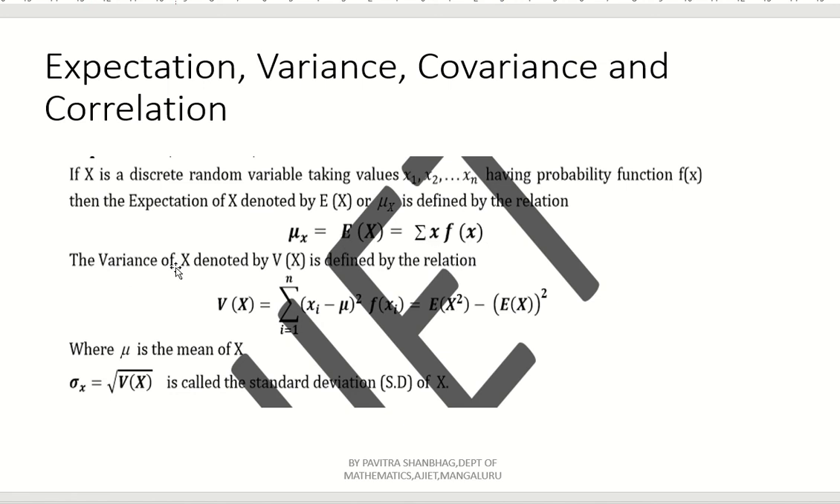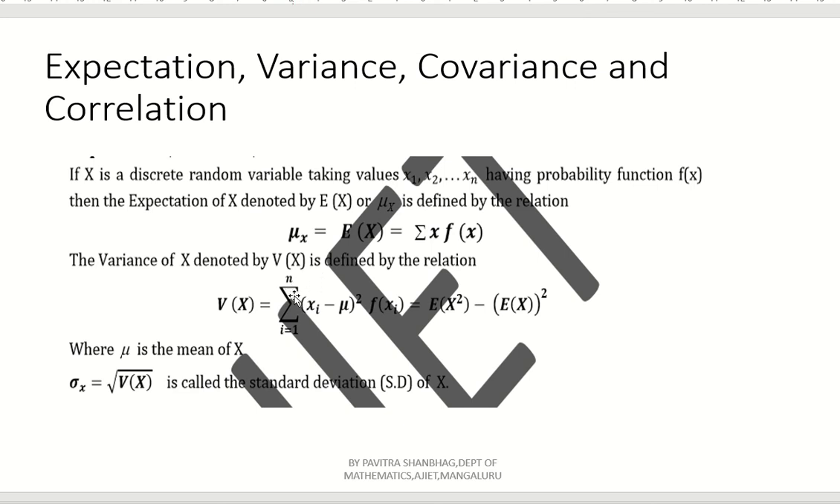The variance of capital X is denoted by what? Capital V of capital X is defined by the relation what? V of x equal to E of x square minus E of x whole square. This also we have discussed in previous chapter. It is just like a revision. First 5 to 10 slides completely revision only.